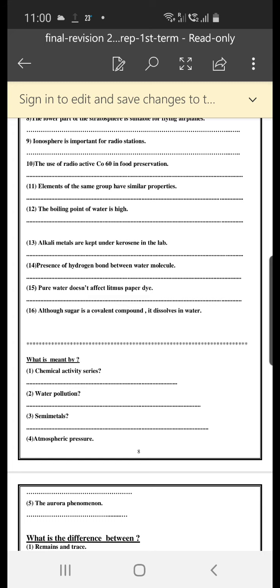Number 15, pure water doesn't affect litmus paper dye. Of course, because pure water has a neutral effect. Its pH equals 7.